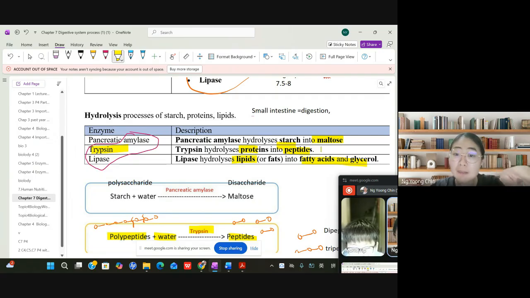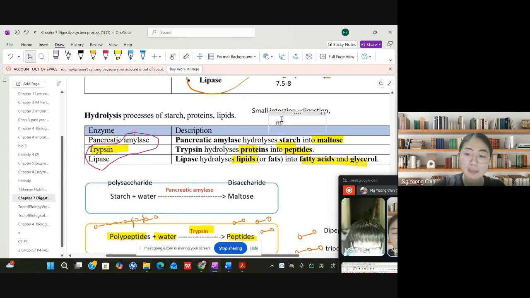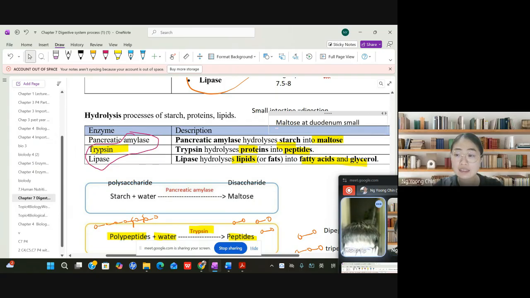Now, maltose is being produced at the small intestines, and where is it being produced? It's being produced at the duodenum part of the small intestines, which is the front part of the small intestines.